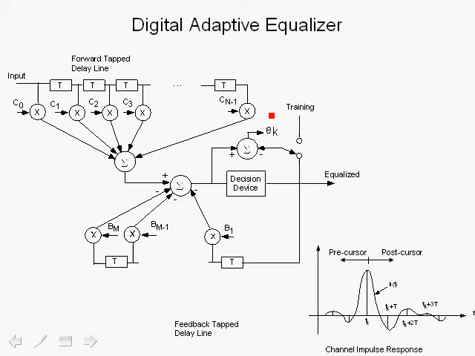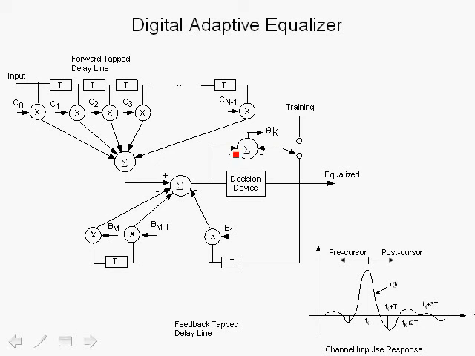We take this error back and feed it back and adjust these coefficients using, for example, a least mean squares adaptive filter, and converge these weights such that the error is minimized at a minimum mean square between the training and the received.